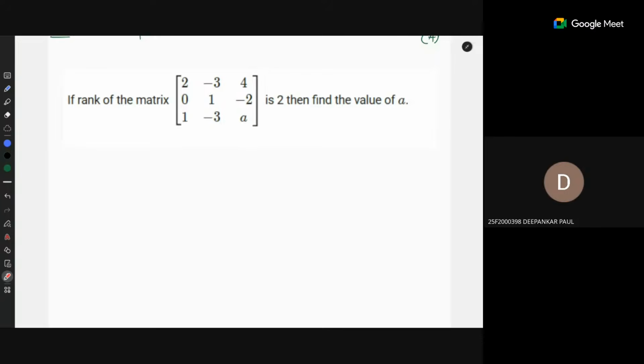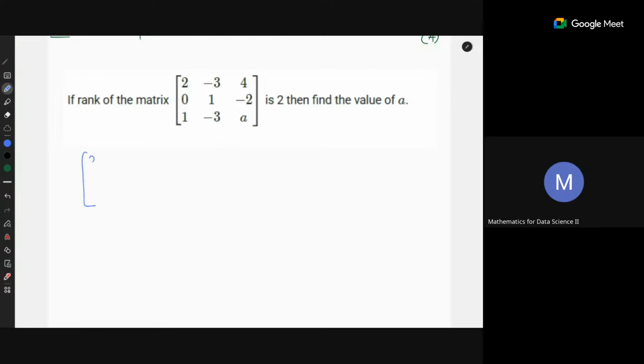Sir, either we can find the determinant, which should be equal to 0, or we can use the RREF form, where the last row should be 0. Yes, good. But why determinant? If the last row is 0 in the RREF, then obviously the determinant will be 0. So let's do the determinant one. Or let's do the RREF.